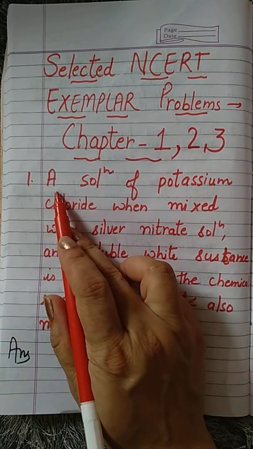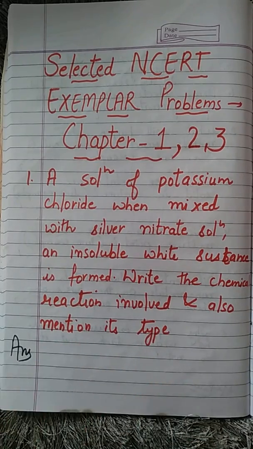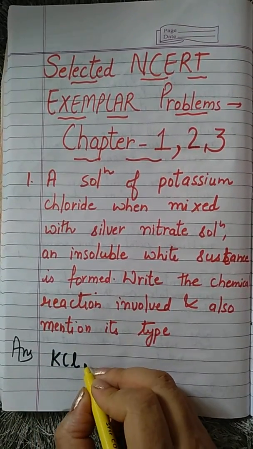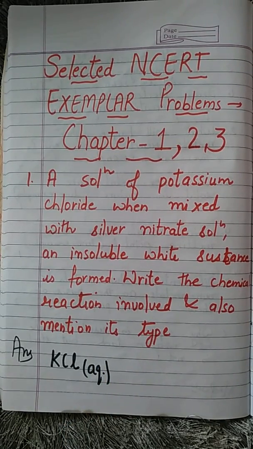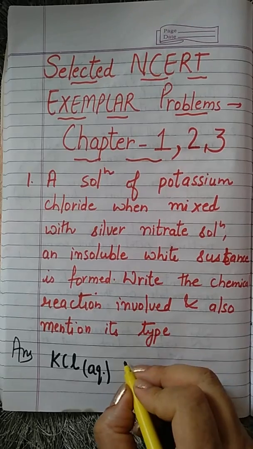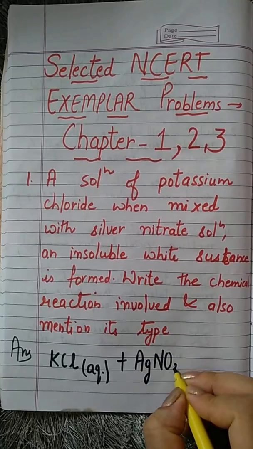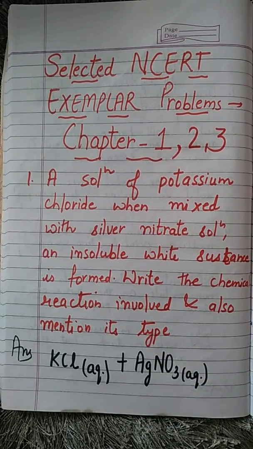What is this question? A solution of potassium chloride. What is given to us? A solution, and the solution is of potassium chloride. As it says solution, we will write aqueous. When mixed with silver nitrate solution, that is again aqueous, it will give an insoluble white substance.